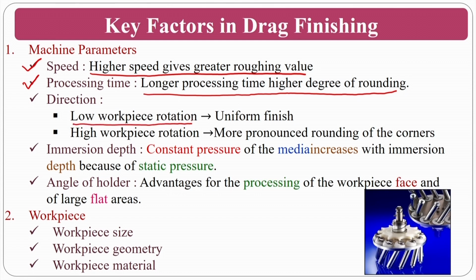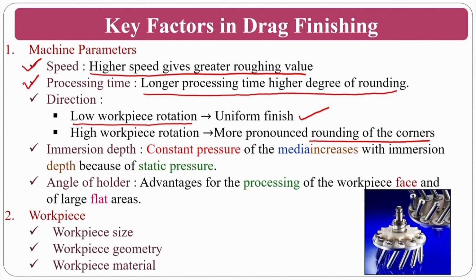And the direction: with low workpiece rotation, normally you will get a uniform surface finishing, and with high workpiece rotation, more pronounced rounding of the corners. If I use low workpiece rotation, then you will get a uniform surface roughness. If I go for high workpiece rotation, then the interaction at the edges is more, because if this is the sharp edge, the surface area is very high here compared to the lower portion.